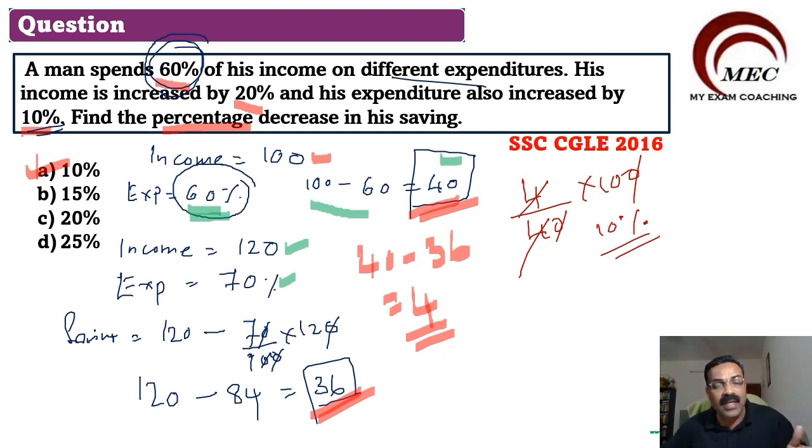So income minus expenditure will be 120 minus 84, which is equal to 36. Initially, saving was 40. Now saving is only 36. So what is the reduction? 4 rupees. 4 rupees is what percentage of 40? 10% of 40. So accordingly, we can mark the correct option as option A, 10%.